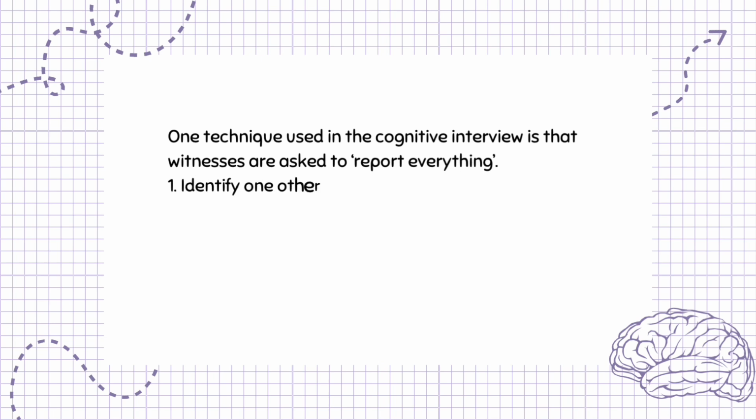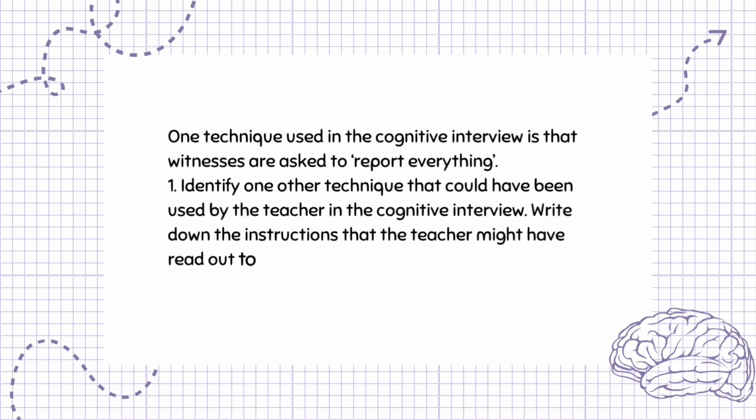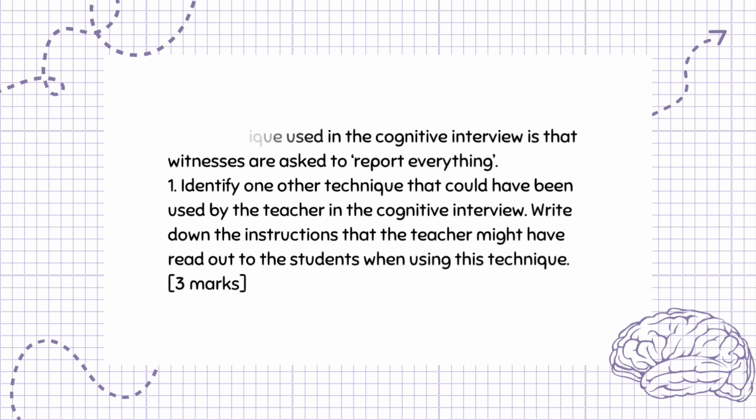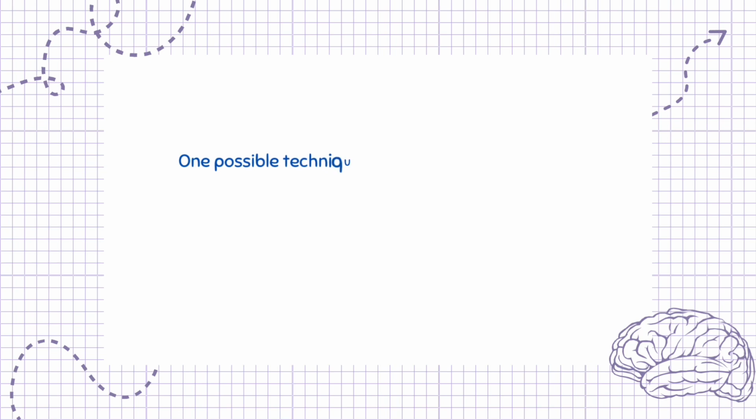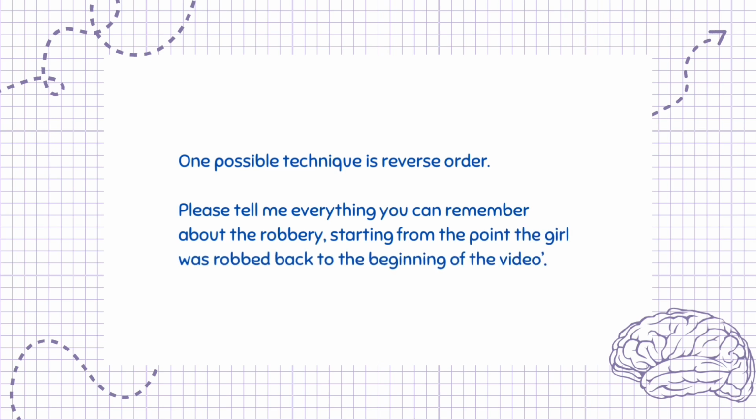Question 1. Identify one other technique that could have been used by the teacher in the cognitive interview. Write down the instructions that the teacher might have read out to the students when using this technique. 3 marks. One possible technique is reverse order. Please tell me everything you can remember about the robbery, starting from the point the girl was robbed back to the beginning of the video.